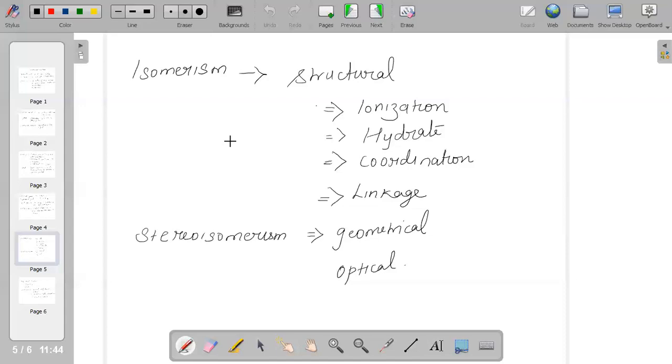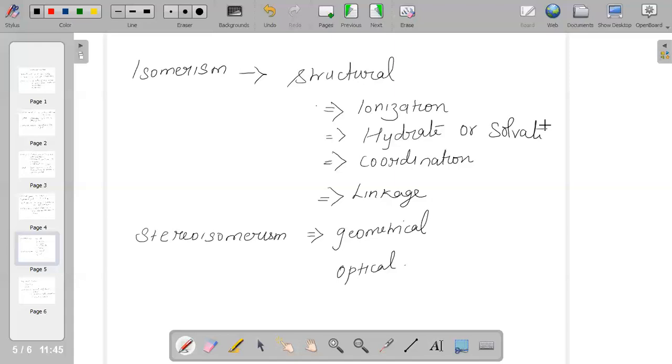Ionization isomers differ in the production of ions in aqueous solution. Hydrate isomers, also called solvate, differ in the number of molecules of water of crystallization.